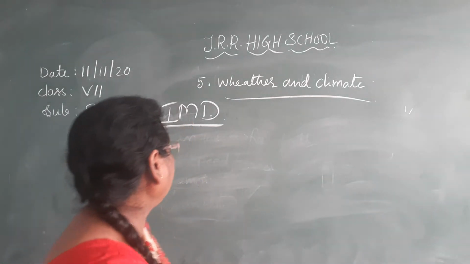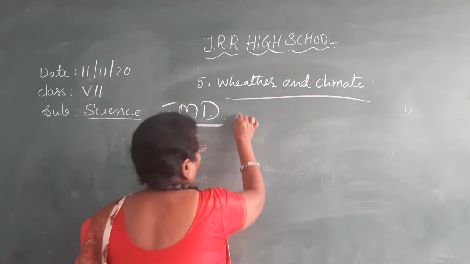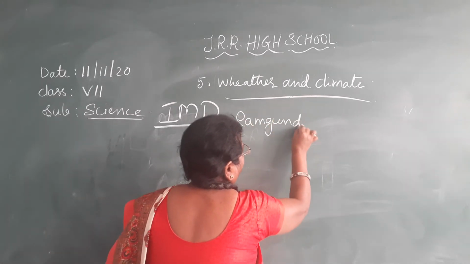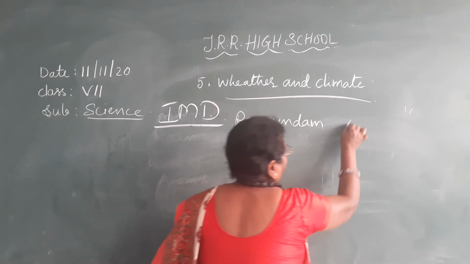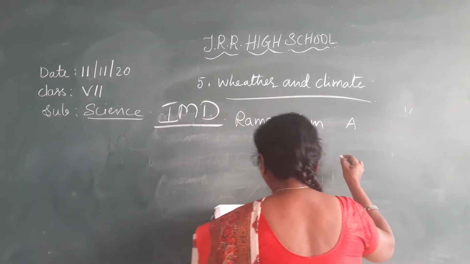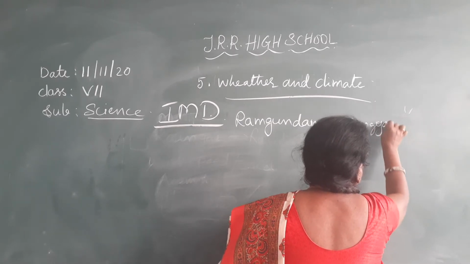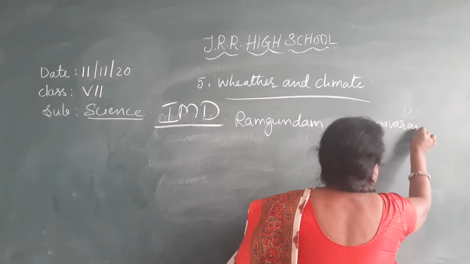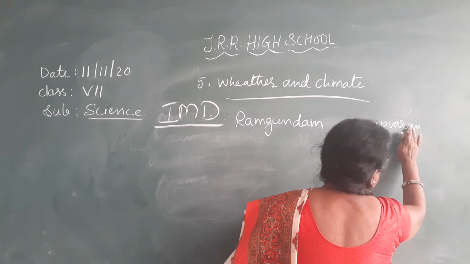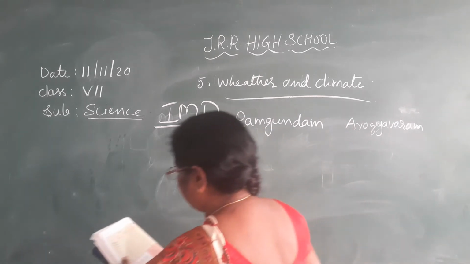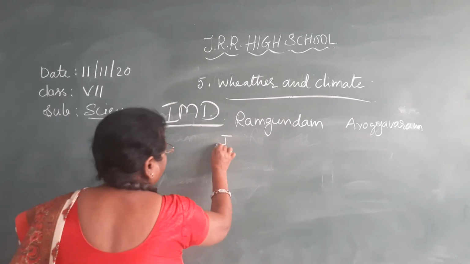Now here two places are given for you, Ramgundam and Arogyavaram, from January till December month.